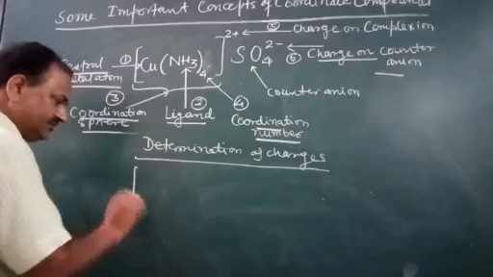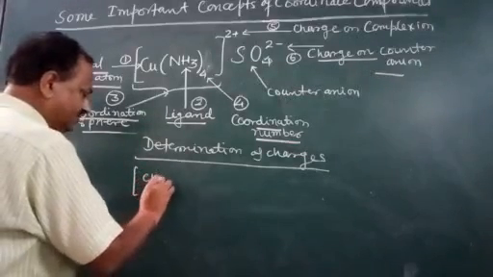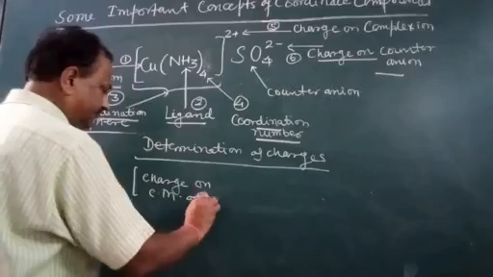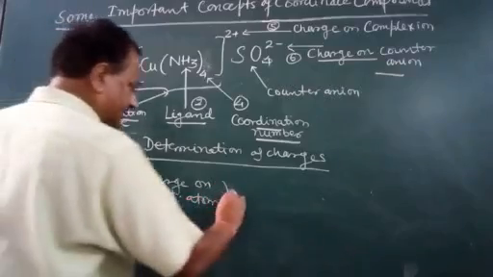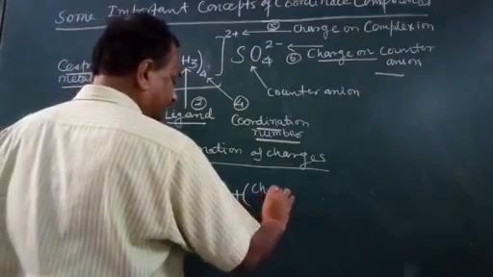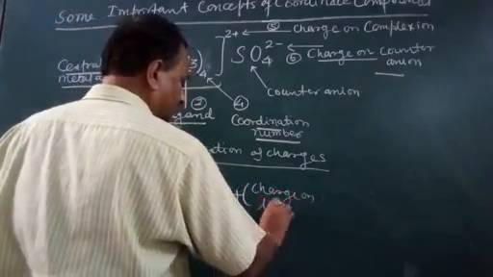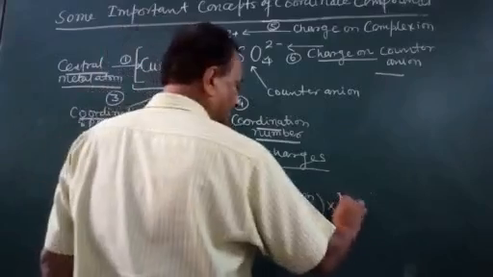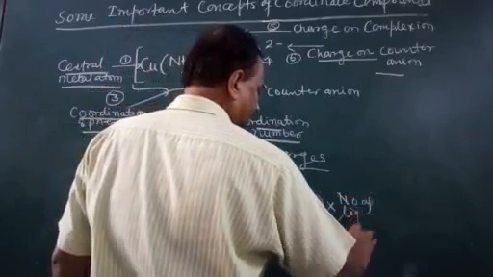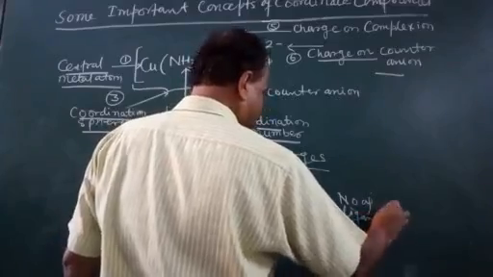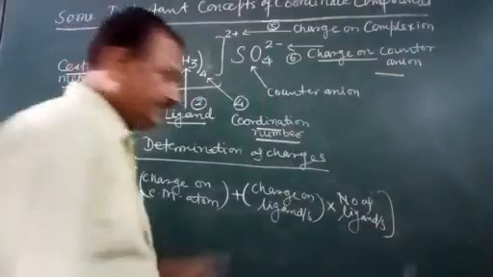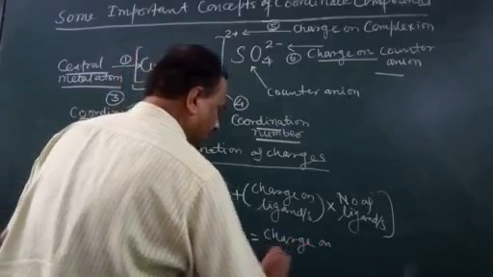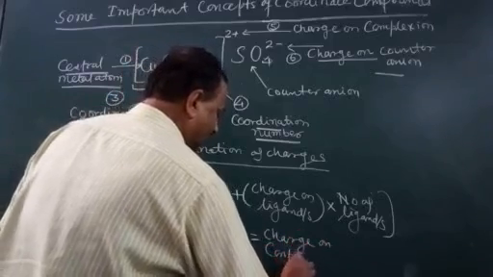The formula is: charge on central metal atom plus charge on ligands multiplied by the number of ligands, in brackets, is equal to the charge on the complex.